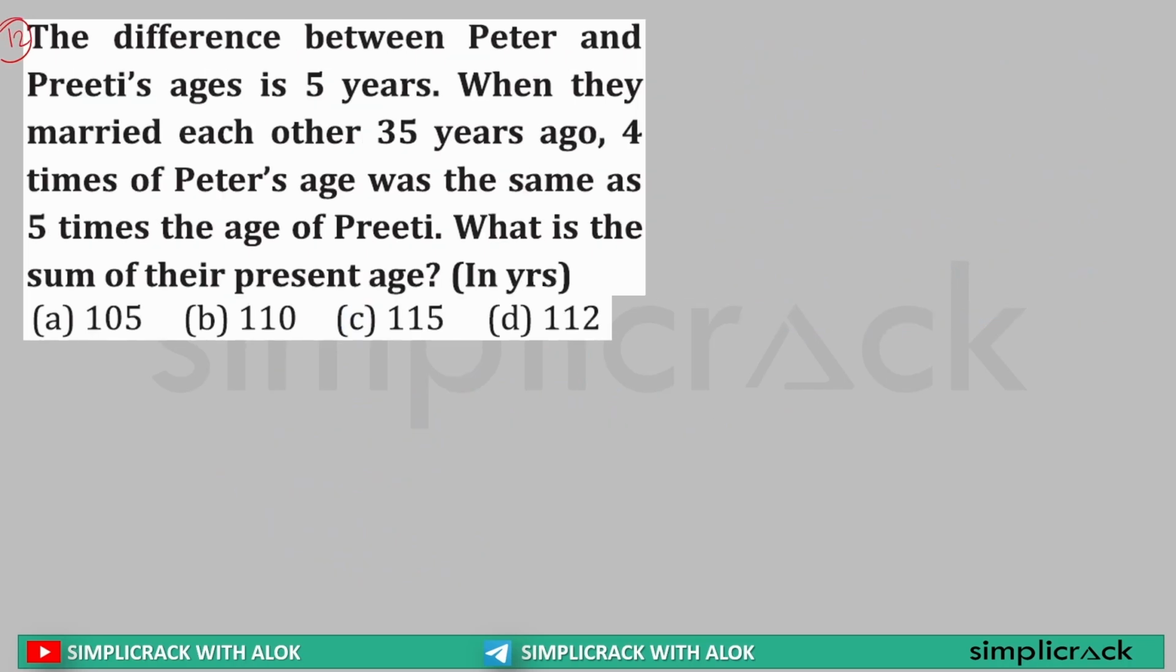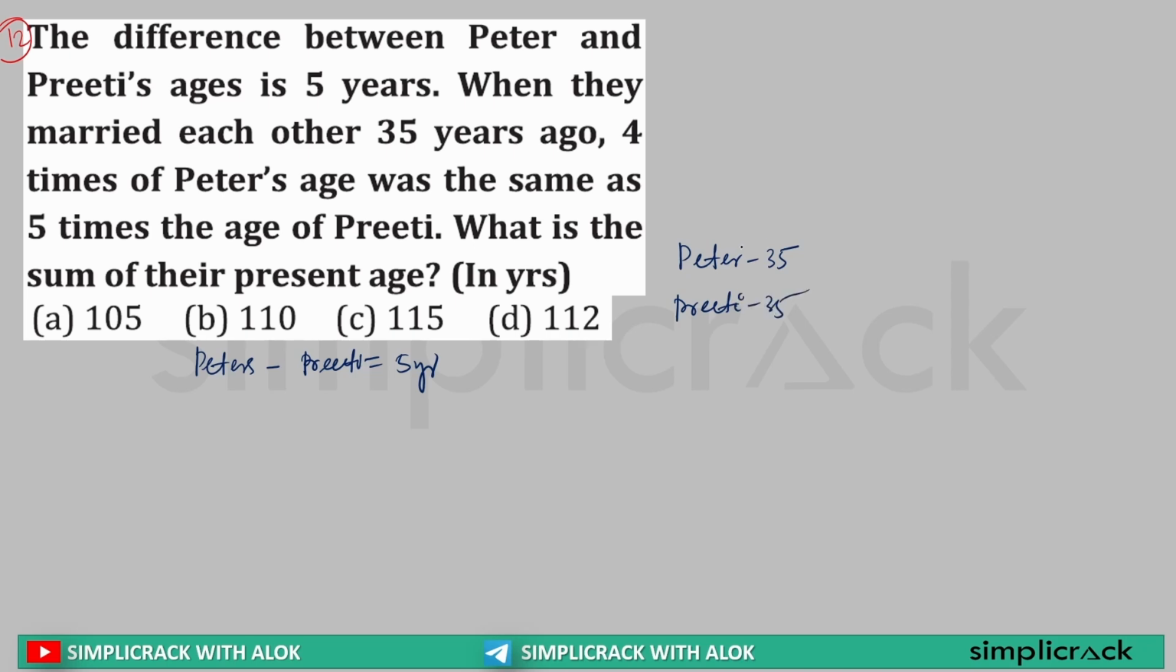The difference between Peter and Preeti's age is 5 years. Sir, Peter's age minus Preeti's age is equal to 5 years. When they married each other 35 years ago, they married each other 35 years ago. That means 35 years ago, Peter's age is what? Peter minus 35, and Preeti's age is what? Preeti minus 35.